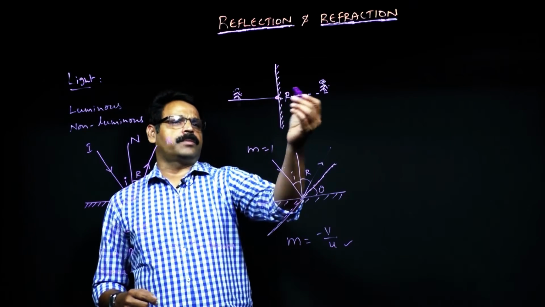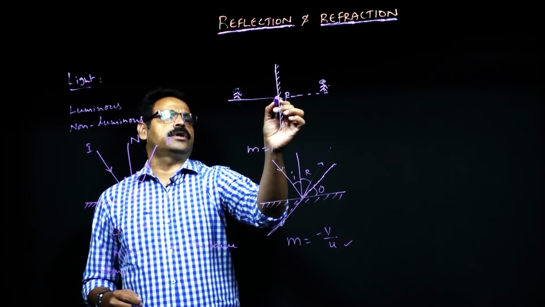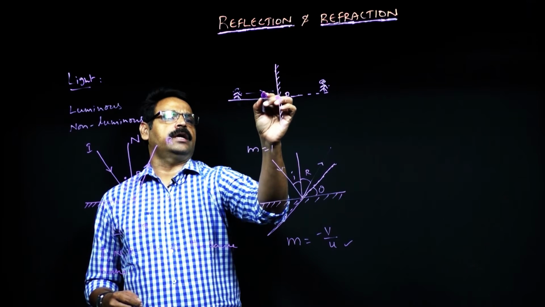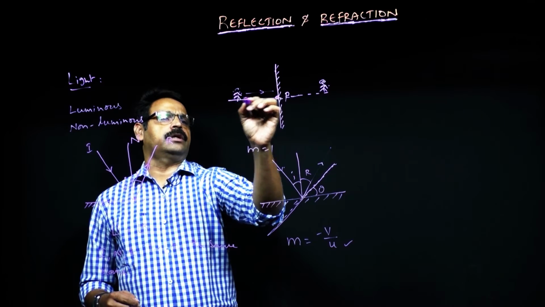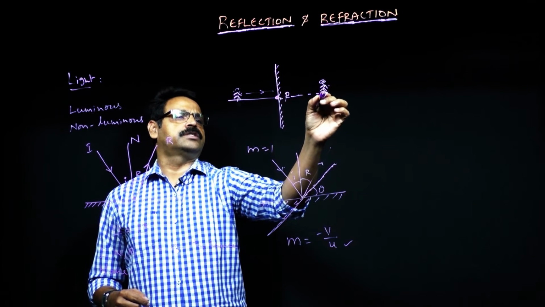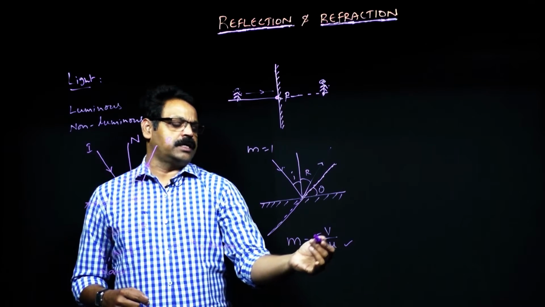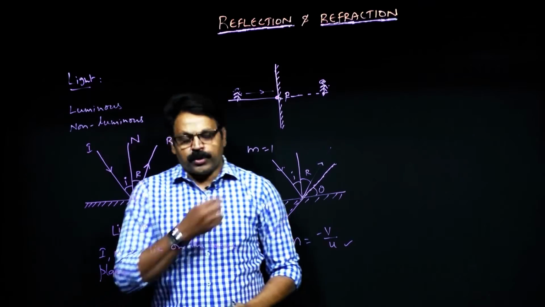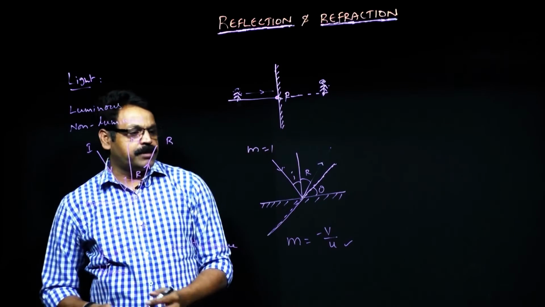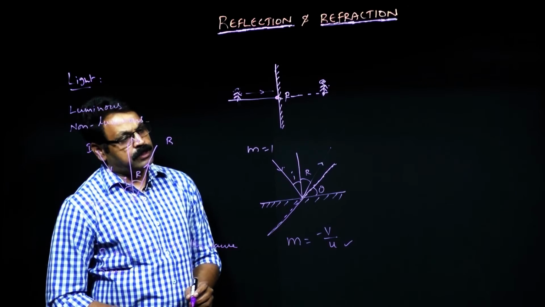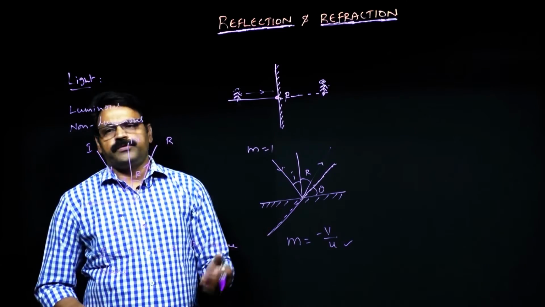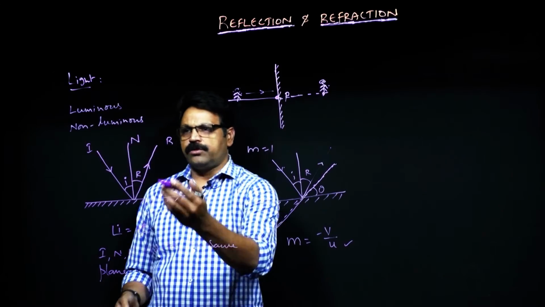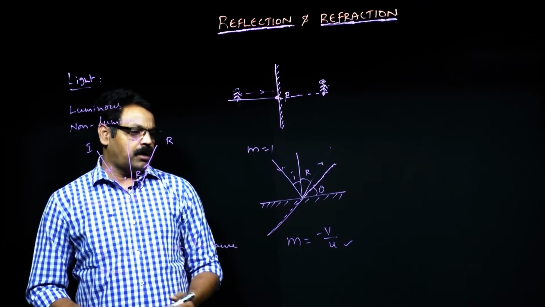In case of the plane mirror, from the pole you are measuring the distance to here, and from the pole you are measuring the distance to here. So this negative sign becomes positive and magnification becomes 1 in case of the plane mirror. That means size is not going to change. So these are the few things you have to remember in case of the laws of reflection.